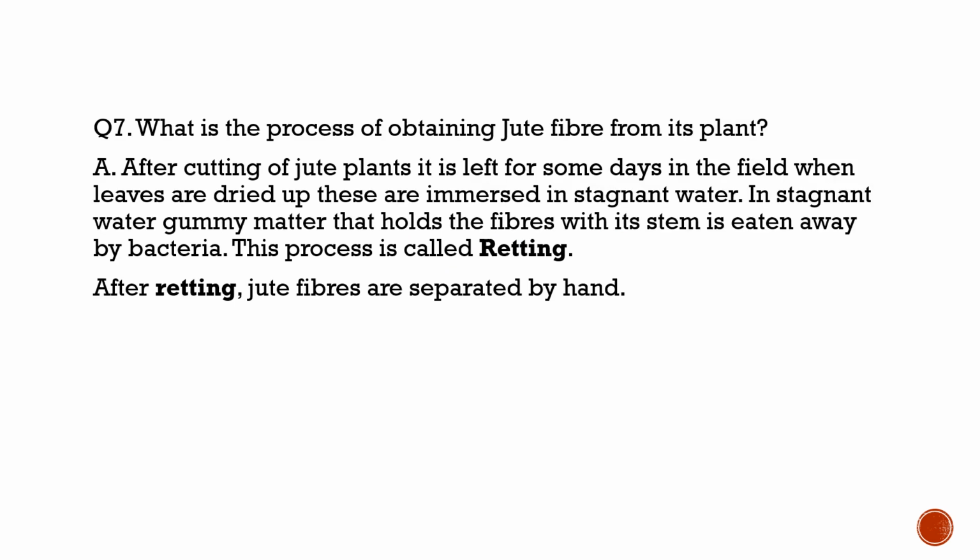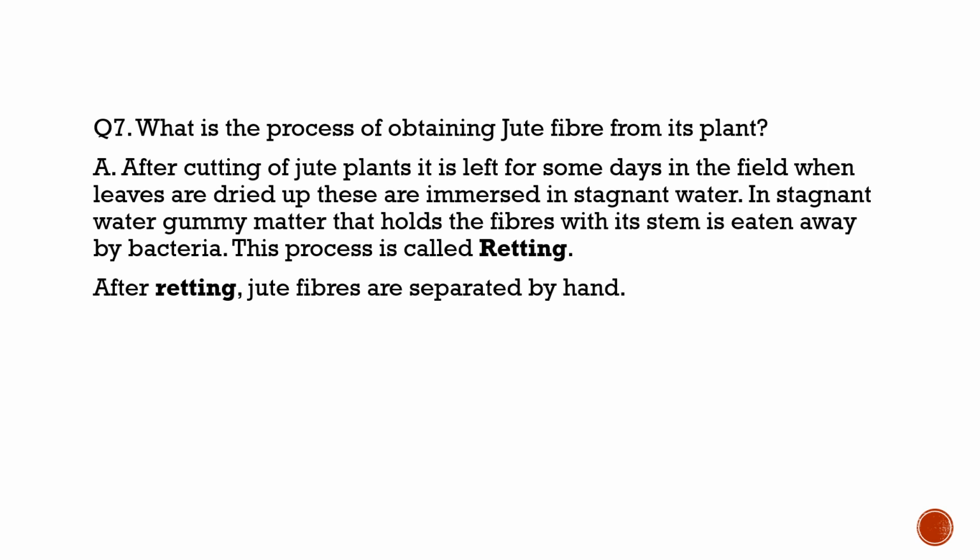Now the next question is, what is the process of obtaining jute fiber from its plant? So jute plants are harvested at the flowering stage. After cutting of jute plants, they are left for some days in the field. When leaves are dried up, these are immersed in stagnant water.